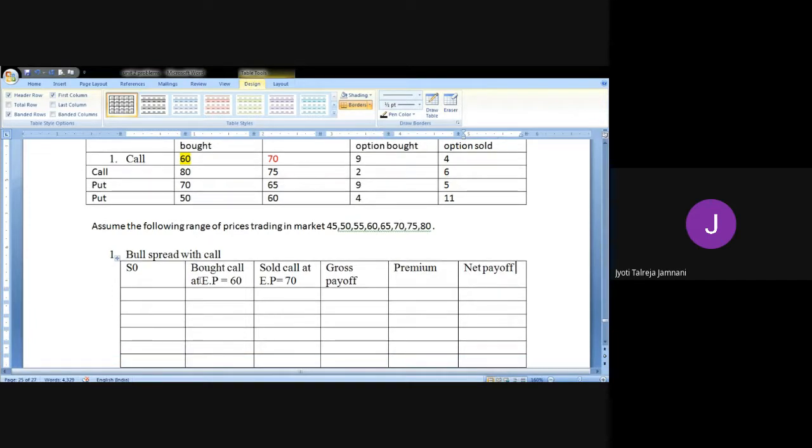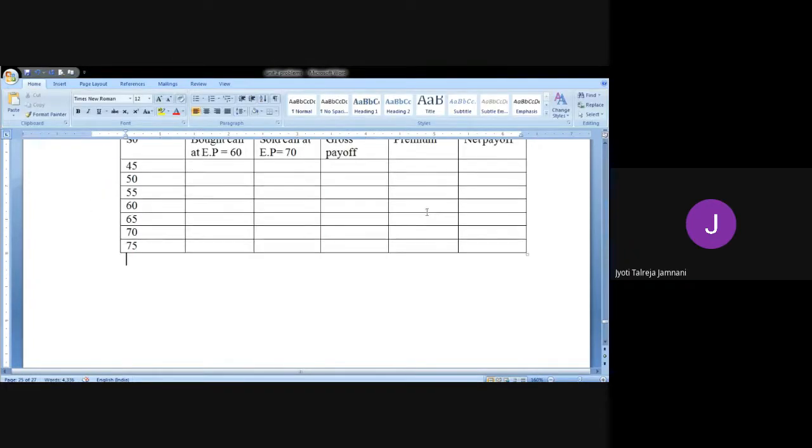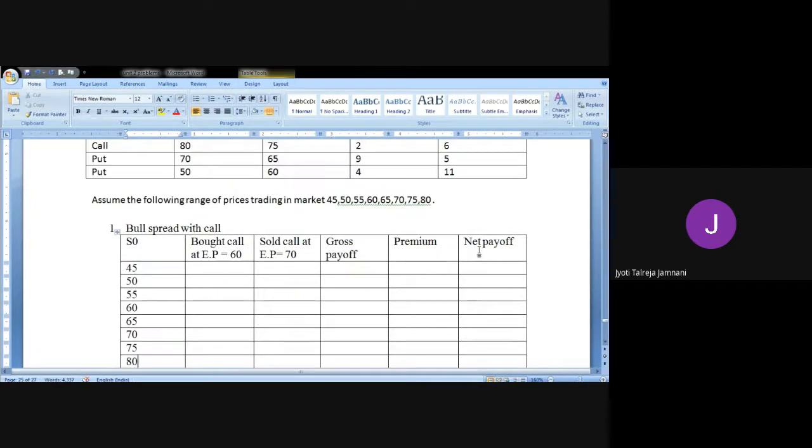Now, what are the prices expected? I'll write down 45, 50, 55, 60, 65, 70, 75, and the last one is 80. These are the prices given from 45 to 80. Now we have to see the payoff here of a call option, of both the call options bought at low and high, and then we'll get the gross and the premium. Now let's first do the premium part here.